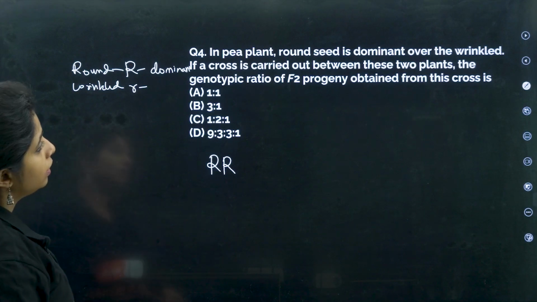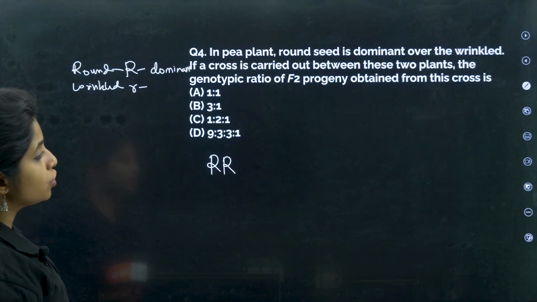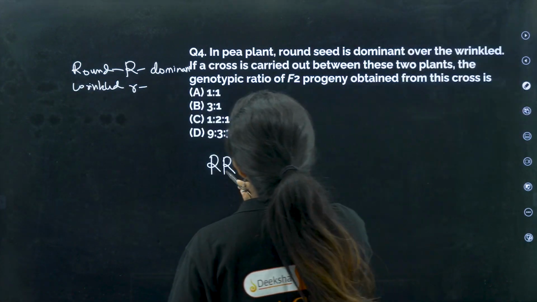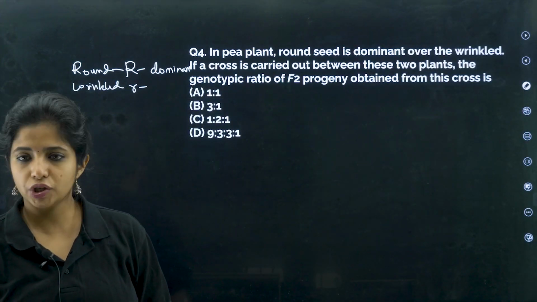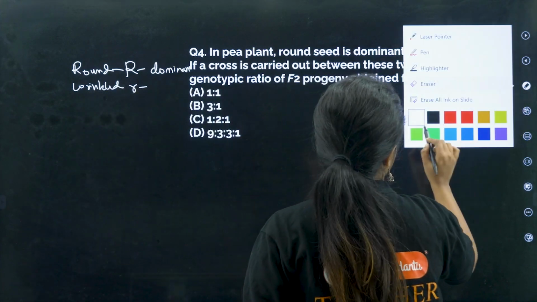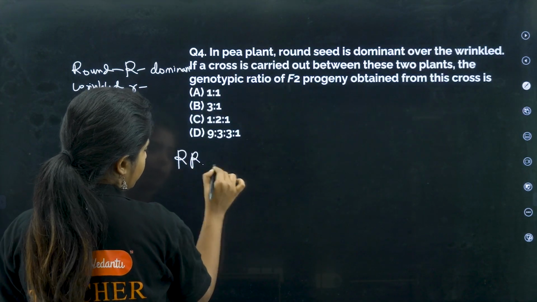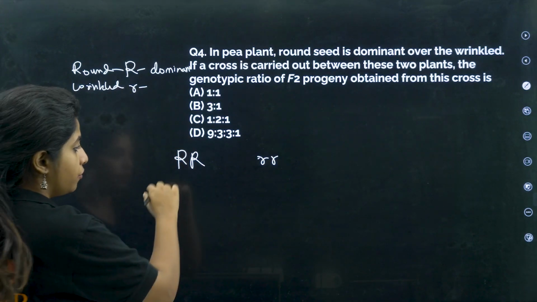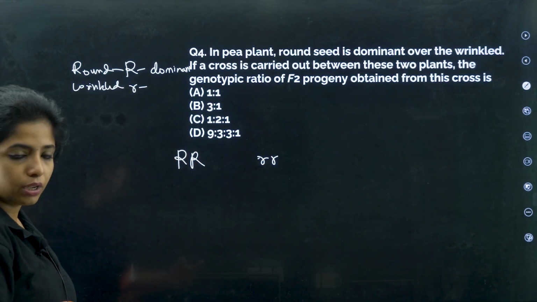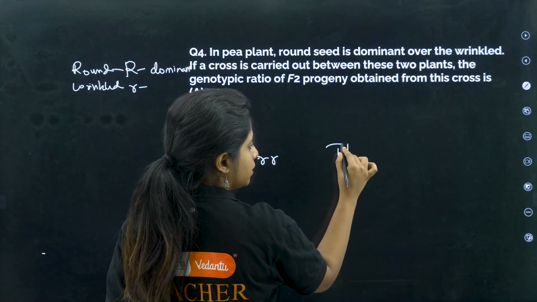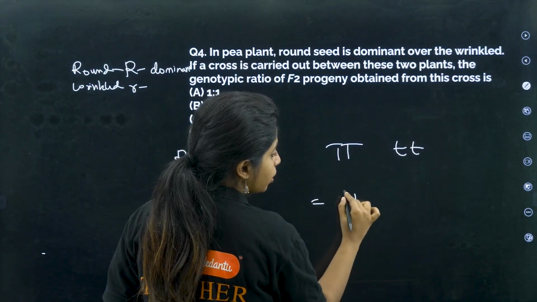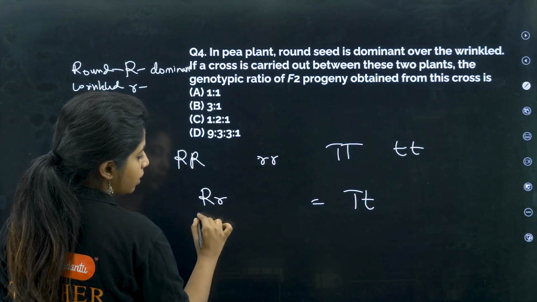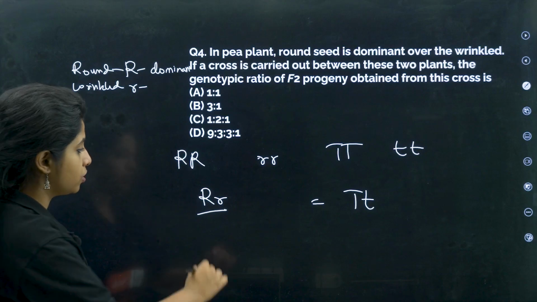What do we have to find out? The genotypic ratio of the F2 progeny obtained from this cross. So first of all, we have to find the F1 progeny, but will you go around doing the same thing again and again? Children, it's the same thing. As of now you're talking about capital R and small r. First you have to find the F1 generation, then the F2 generation. It's just like capital T and small t, where you got all of them capital T, small t in the first generation. Similarly over here, you will find all of them are capital R, small r. One dominant, one recessive, the dominant one will show up.